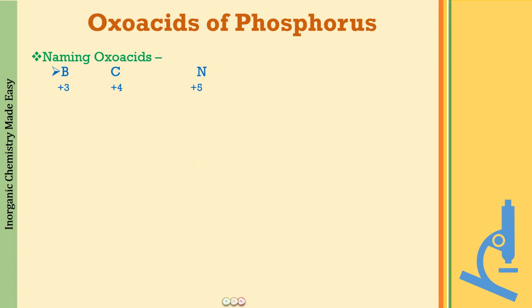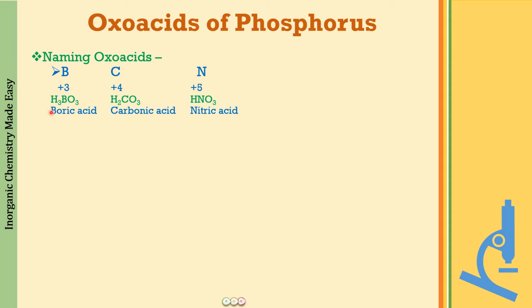Now let us see. The first elements that you learned were the second period elements, boron, carbon and nitrogen, having +3, +4 and +5 as the highest oxidation states. So what are going to be the parent ic acids for these? It is going to be H3BO3, that is boric acid for boron, H2CO3, carbonic acid for carbon, and for nitrogen it is going to be HNO3, that is nitric acid. A very easy trick to remember these names.